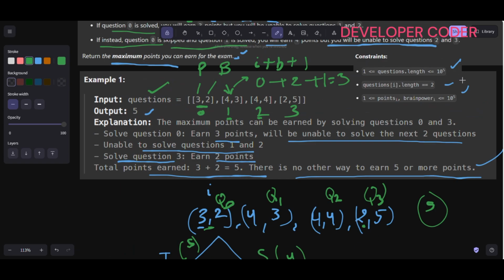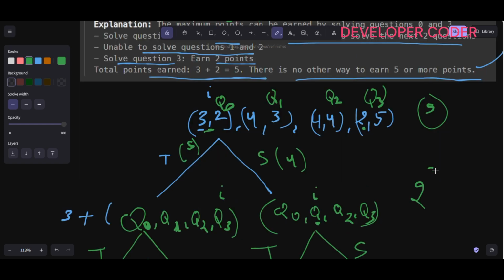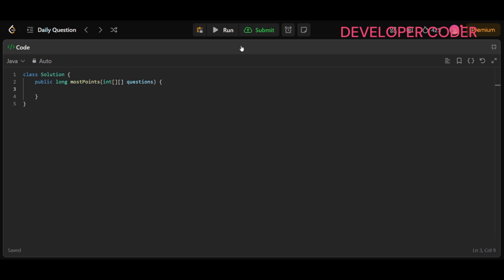Okay, but since the constraint size is very large, in this recursion tree the time complexity is going to be 2 power n. Okay, because at every step we have two choices, right? So definitely it will give me a time limit exceeded error with the normal recursion approach. So what we do, we will implement memoization. Okay, now let's write the code for this top down approach. Okay, so this is nothing but my top down approach, right?